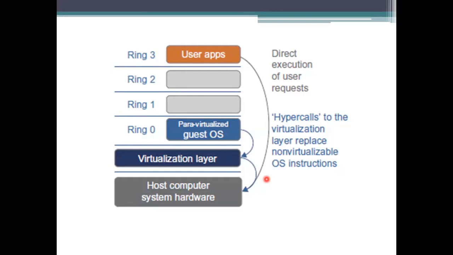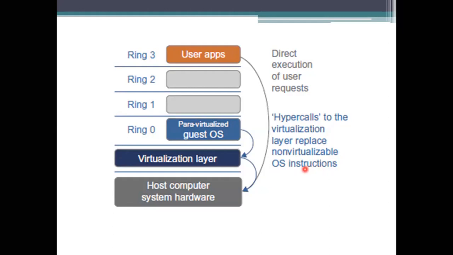So we are giving the guest operating system the chance to execute by itself. If it does not have the possibility of executing some instructions, those instructions are named non-virtualizable OS instructions. They could be the critical instructions only.